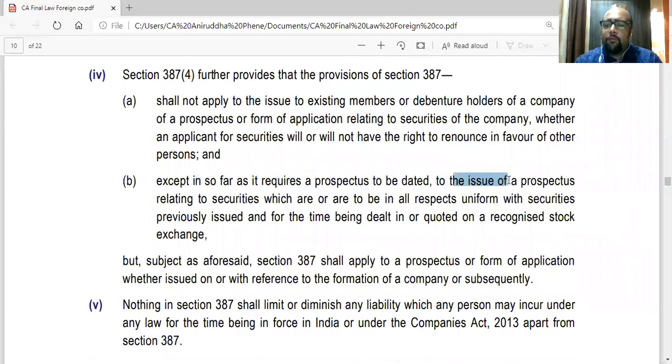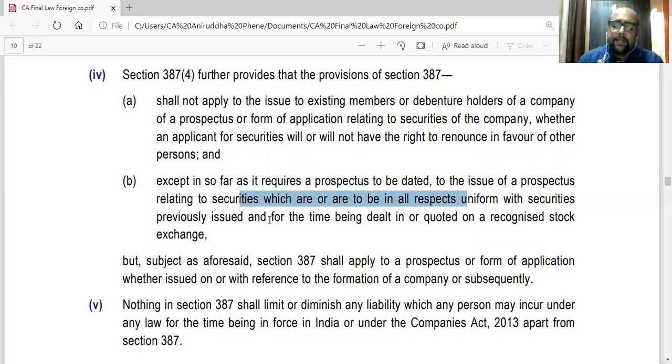To the issue of a prospectus relating to securities which are or are to be in all respects uniform with securities previously issued. So they are the same securities which are already issued. So they are already holding some equity shares, and similar equity shares are issued, and for the time being dealt in or quoted on a recognized stock exchange, and they are already listed on the stock exchange. They are also quoted. So if that's the case, then Section 387 won't be applicable.